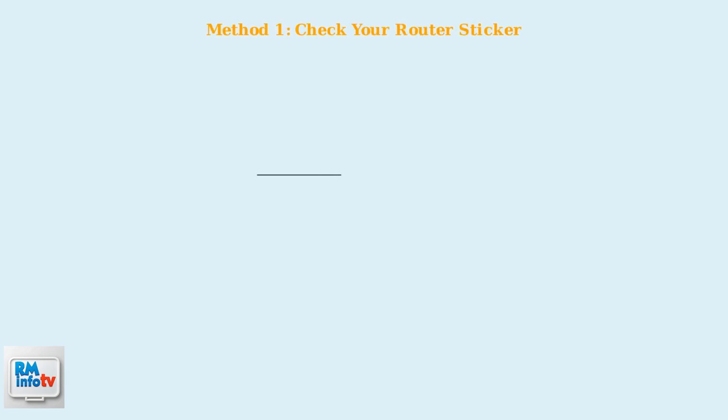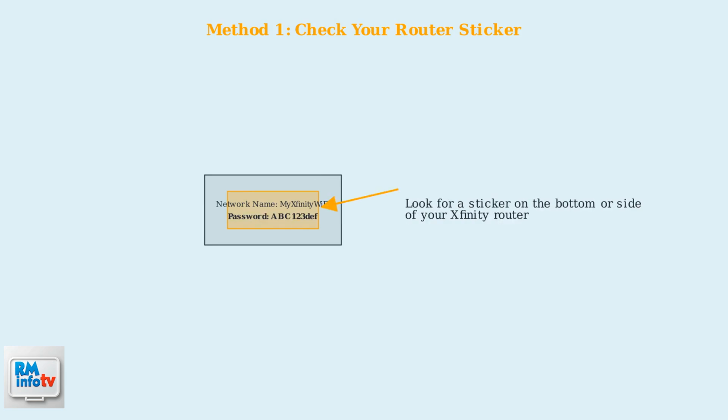The easiest method is to check the sticker on your Xfinity router. Look on the bottom or side of your router for a label that shows the default network name and password. This is especially helpful if you haven't changed your Wi-Fi settings yet.